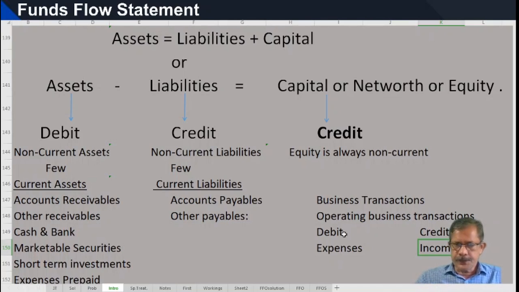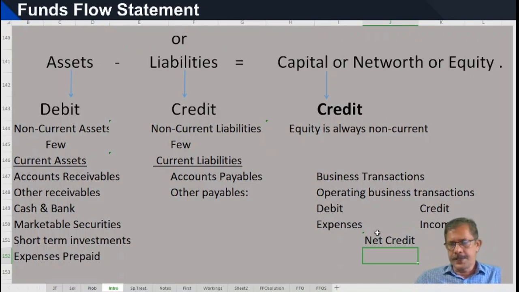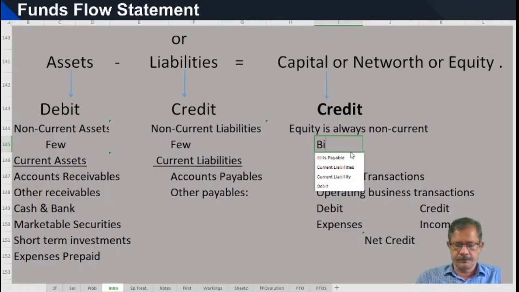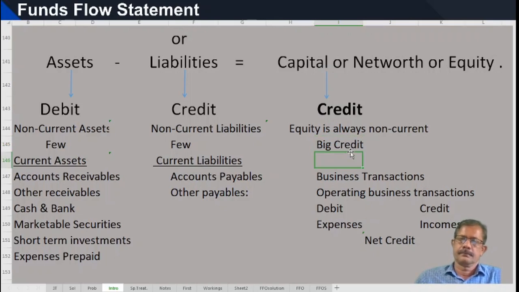And these expenses are set off against incomes, and a net credit is taken out. And this net credit is taken to the balance sheet. That is why this is a big credit. And this is called profit.